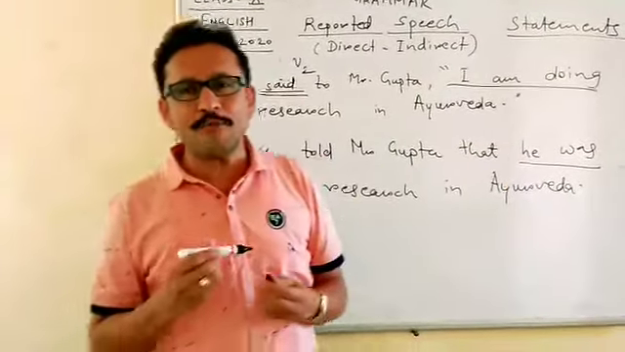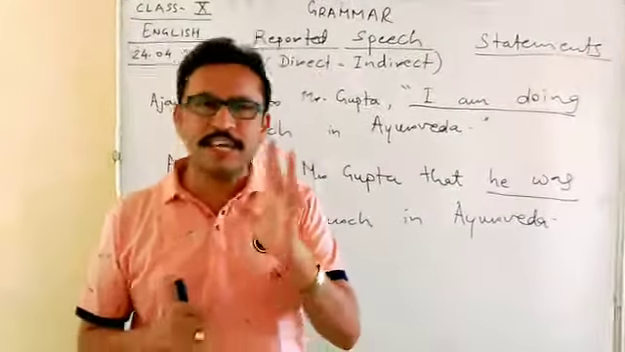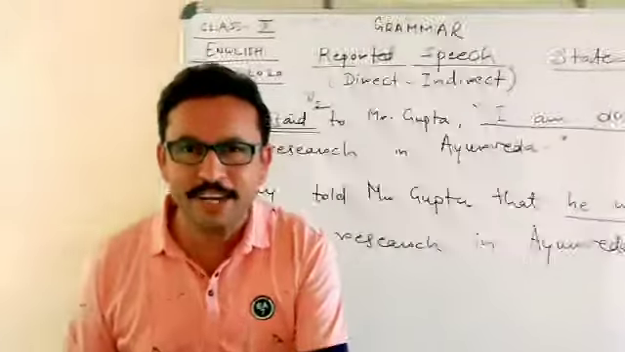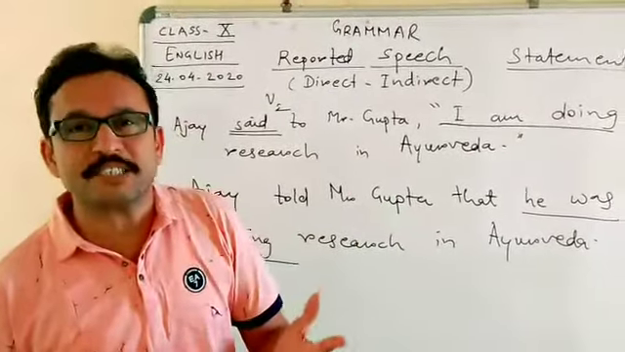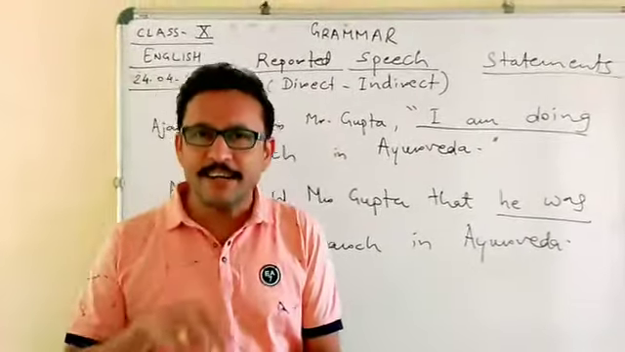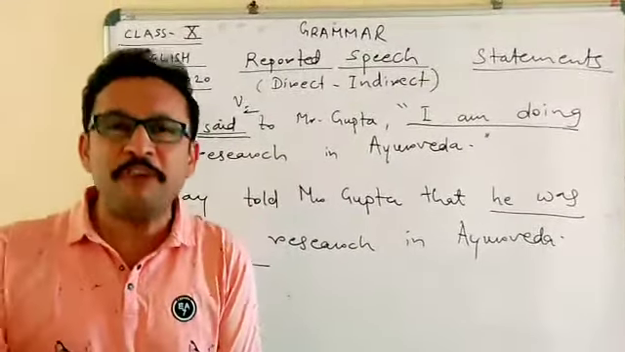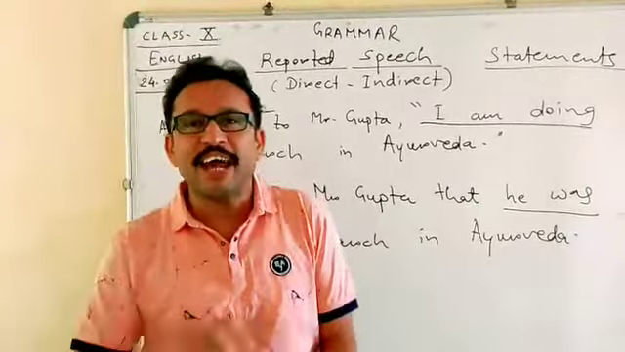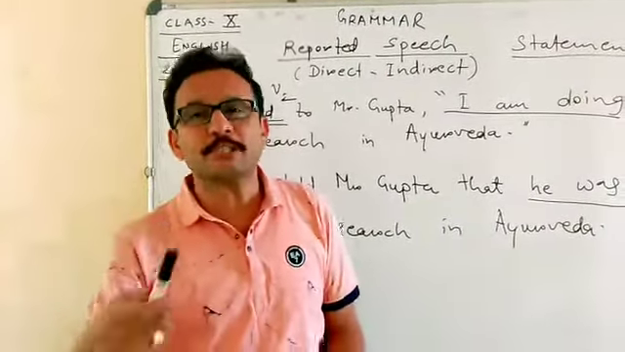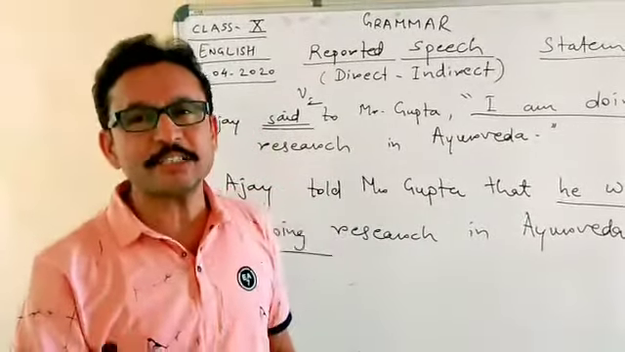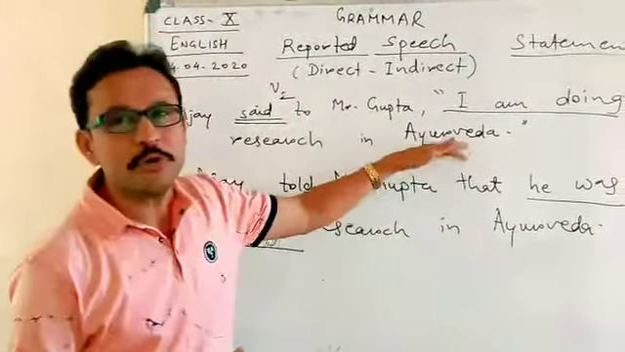Now what is the meaning of relative past tense? In direct speech, suppose it is the simple present tense, then in indirect speech it becomes simple past tense. If it is present continuous, it becomes past continuous. If it is present perfect, it becomes past perfect. And if it is present perfect continuous tense, it becomes past perfect continuous tense. This is called the relative shifting from present tense to past tense.